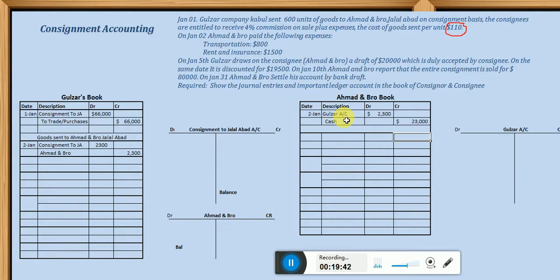Okay, look dear students, Ahmad and Bro is debiting the Gulzar account. Why? Because he will receive this amount from Gulzar. So that is why Gulzar is like a receivable for Ahmad and Bro. So the Gulzar account is debited and Ahmad and Bro's cash account is credited, as he is paying the cash. How much? $2,300. So you can say here expenses incurred are